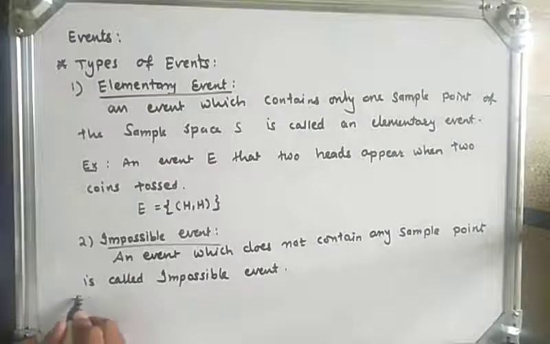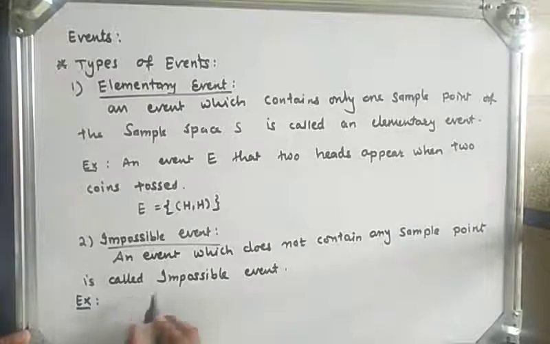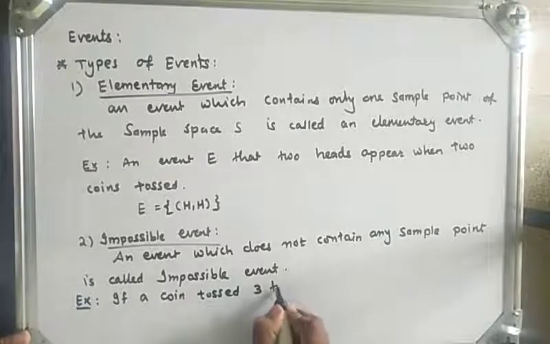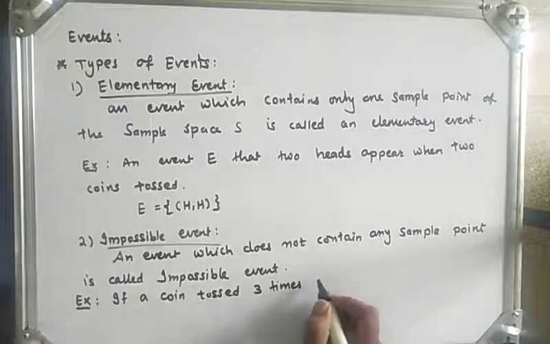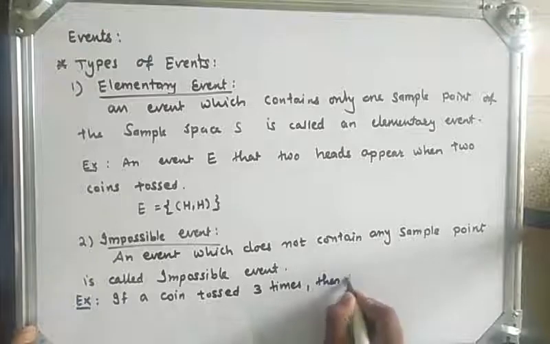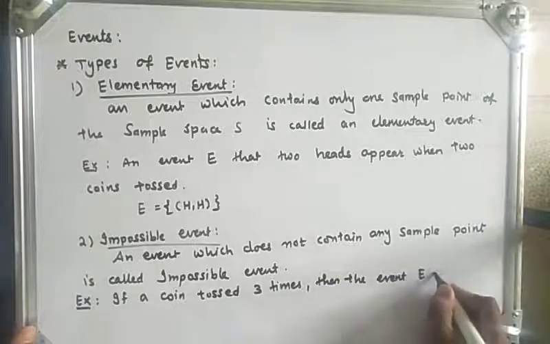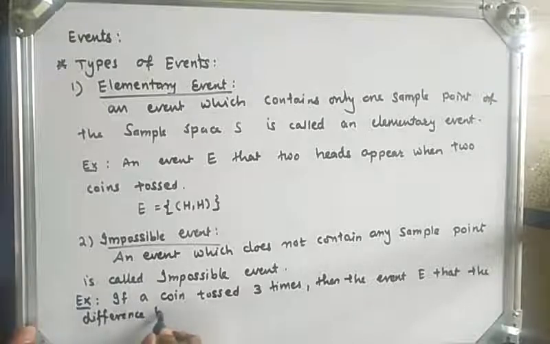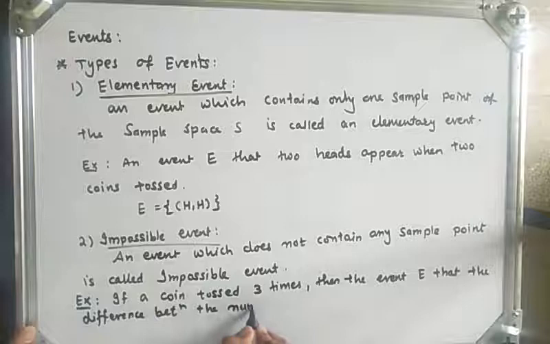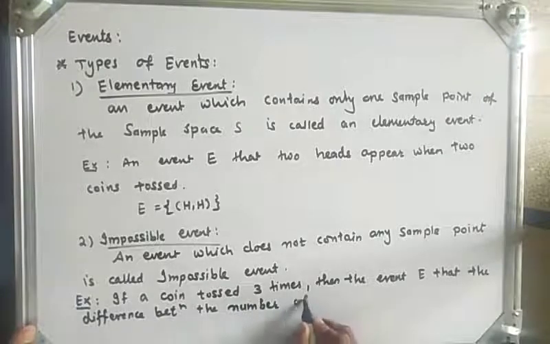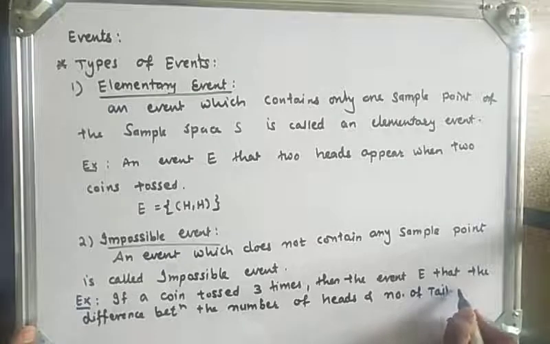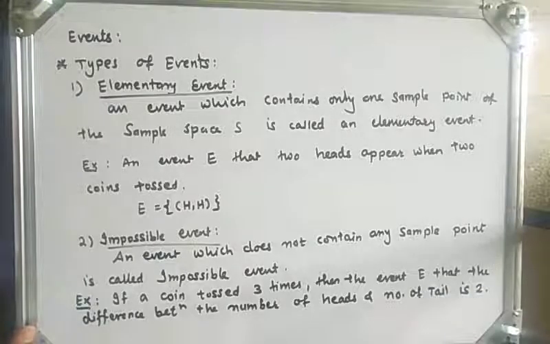So for example, if a coin is tossed 3 times, then the event that the difference between the number of heads and the number of tails is 2 is an impossible event.